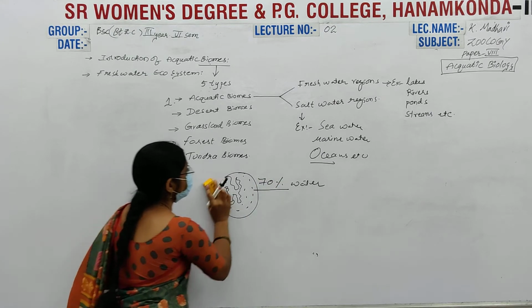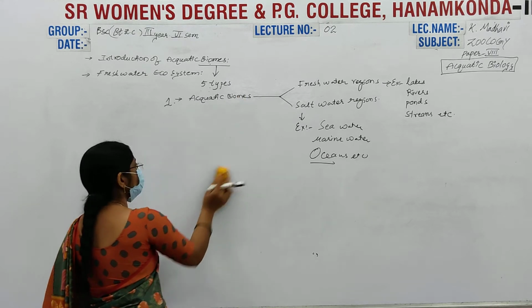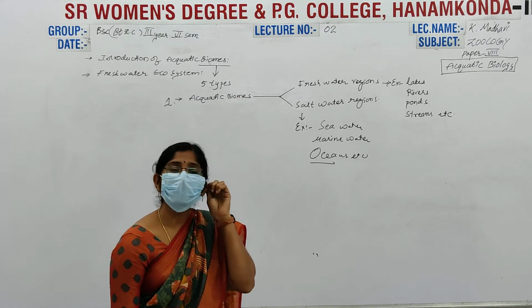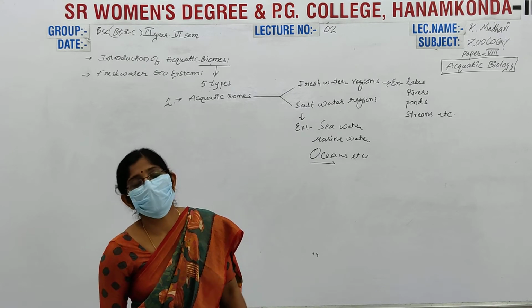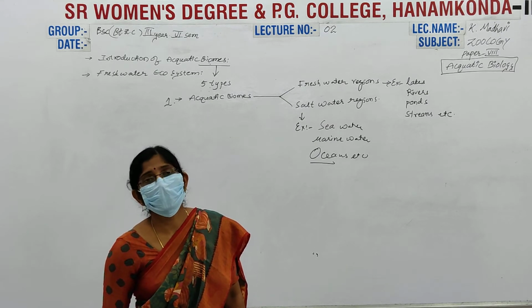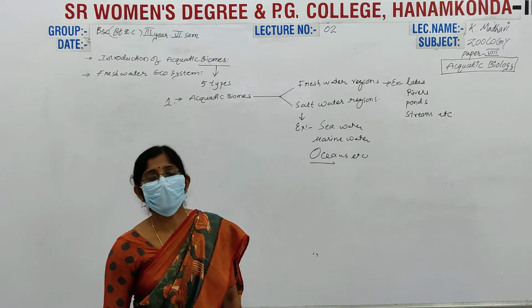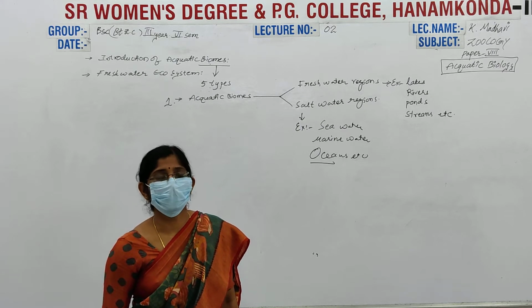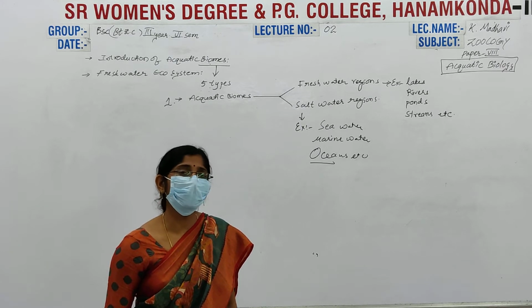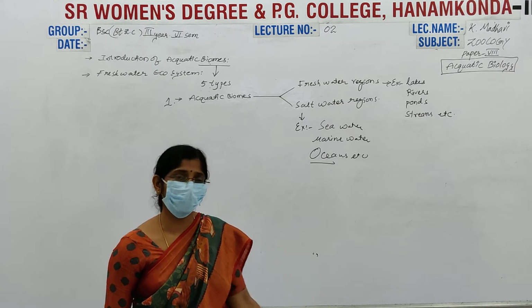Next, what is a freshwater ecosystem? How do we define the water bodies? They are either lentic or lotic. Based on their nature of flowing, these water bodies are mainly categorized into 2 types: lentic and lotic. Lentic means where the water is stagnant. Lotic means where the water flows.